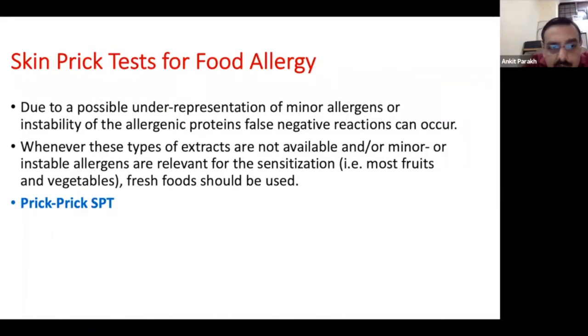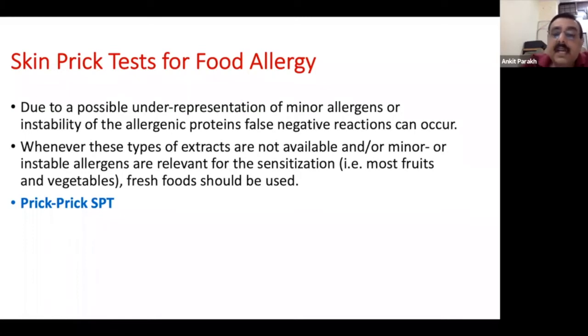Now, if you're doing a skin prick test for food allergy, there are a few things everyone should know regarding food allergens. There can be a possible underrepresentation of minor allergens, or there can be unstable allergens as far as the food goes, so a very high false negative rate can occur.